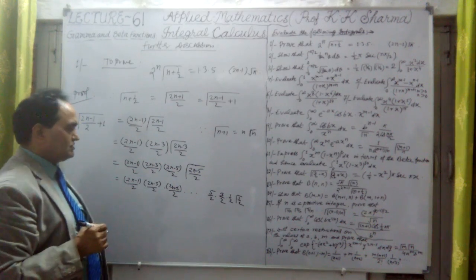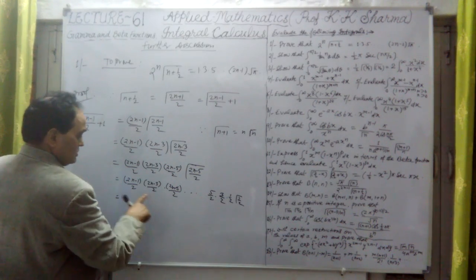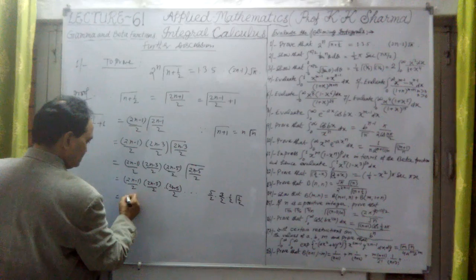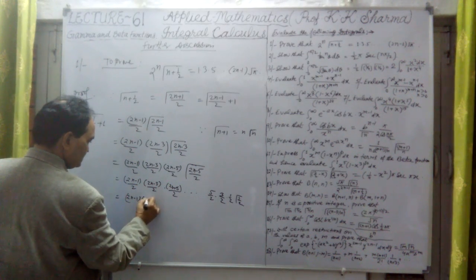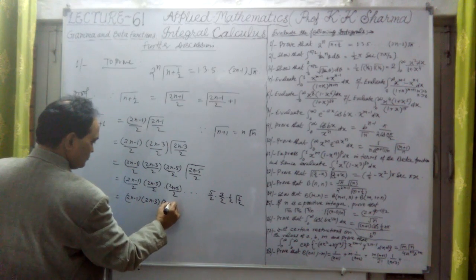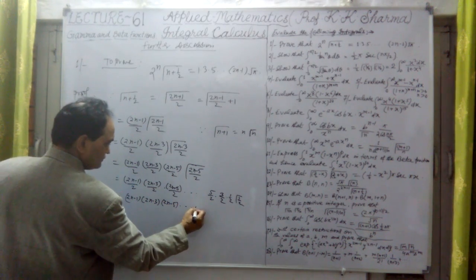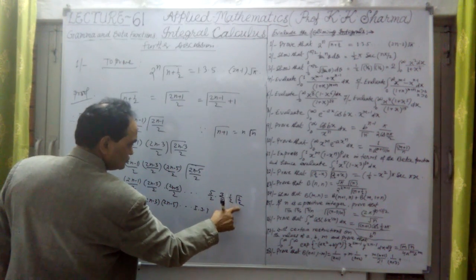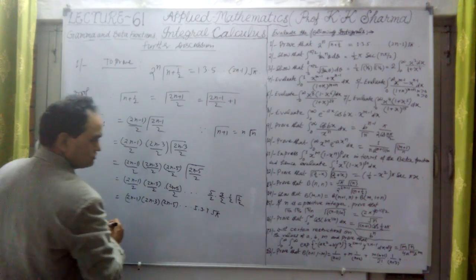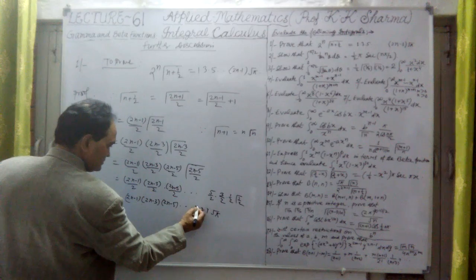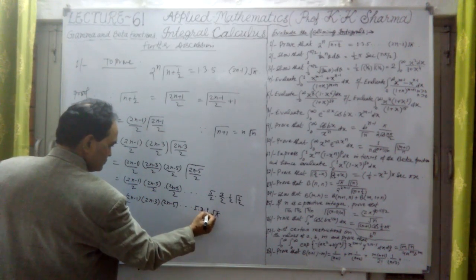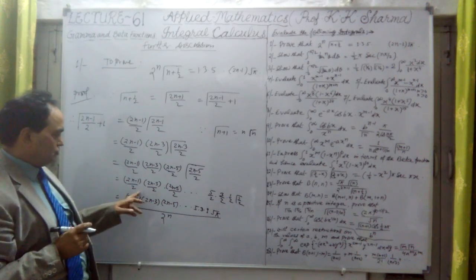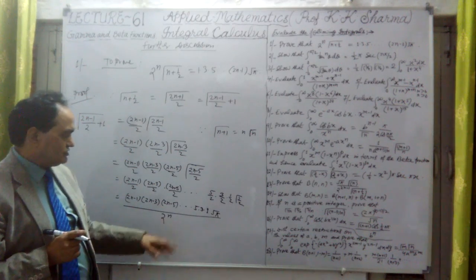Now, if I assemble them, this 2 is coming n times, but we started from twice n minus 1. So we can write it as twice n minus 1 in one bracket, twice n minus 3 in the second bracket, twice n minus 5, down to 5, 3, 1, into gamma 1/2, which is square root pi, divided by 2 raised to the power n, since 2 into 2 into 2, n times, means 2 raised to power n.